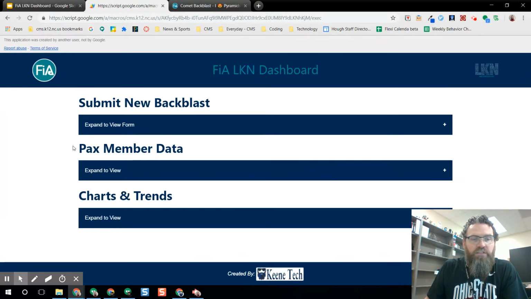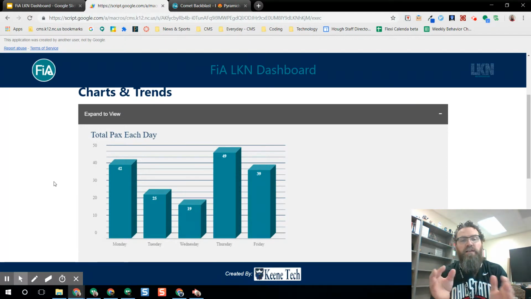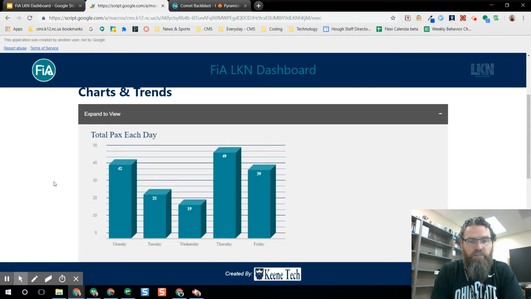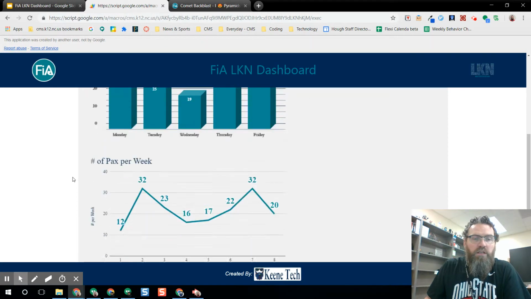And then the last section is the charts. So this is going to automatically update. You guys submit the URL. My magic behind the scenes pulls this off for you. So you can see that total so far, you've had 42 people on Monday. Your biggest day has been Thursday. The lowest day has been Wednesday. That's just a total number.